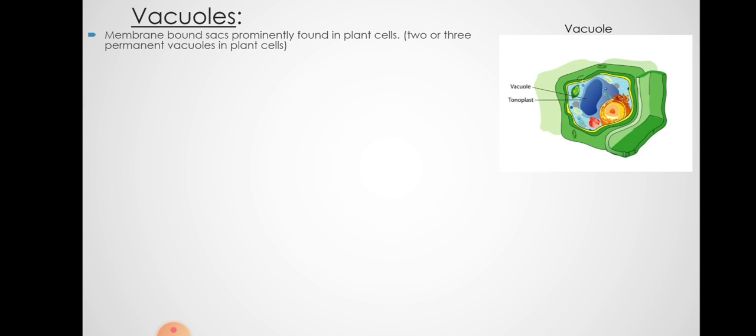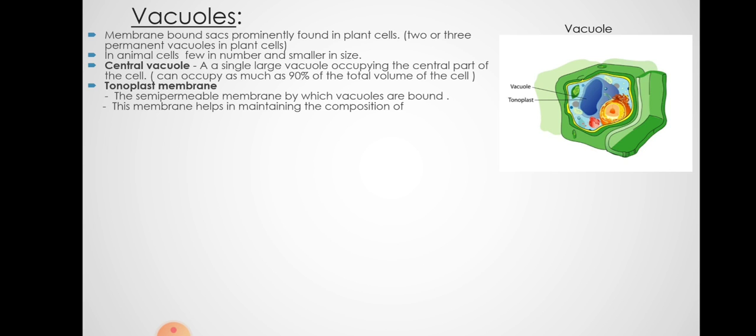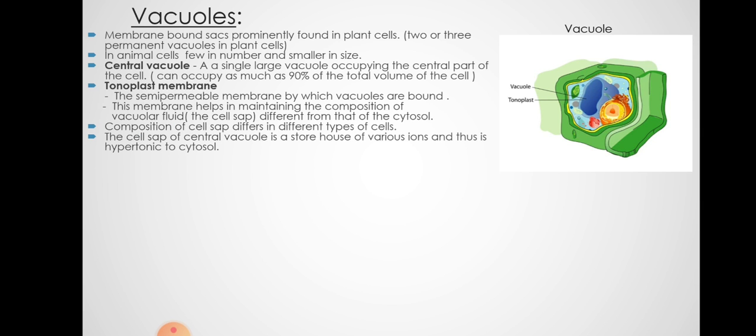Then vacuoles. Vacuoles are a major component of plant cells. In plant cells, a central large vacuole is seen. Animal cells show comparatively smaller vacuoles. Then in plants, the central vacuole has the tonoplast membrane, and vacuolar fluid or the cell sap is different from that of a cytosol.